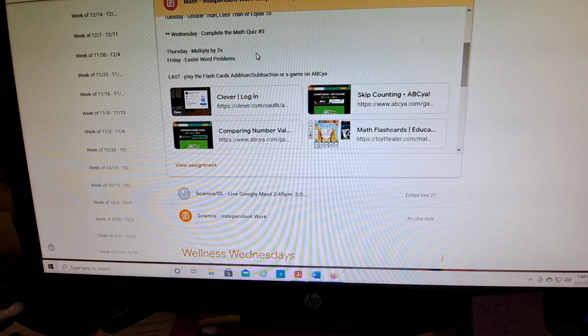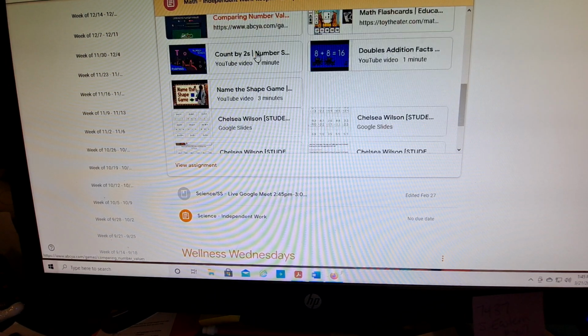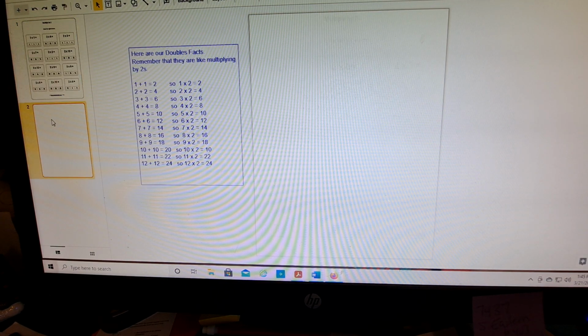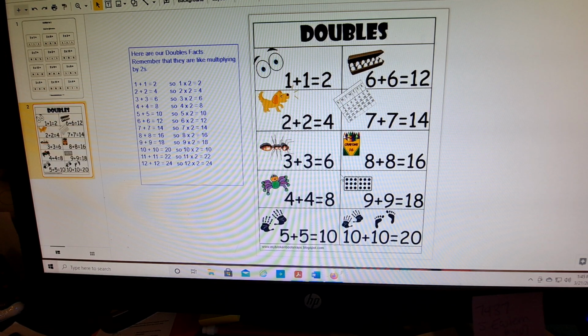Let's see. Thursday, we're going to look at multiply by 2 again. And again, they have like a bank, a choice bank. And I went ahead and I put this here, talking about doubles facts again, and showing how, on this side, how the doubles facts equate to multiplying by 2. Because you have 2 of the numbers. So 1 plus 1 is the same as saying 1 2 times, which is 2. 2 plus 2 is 2 2 times, which is 4.